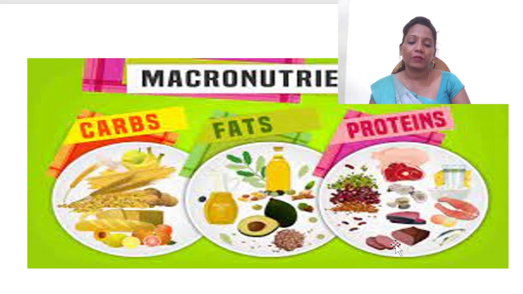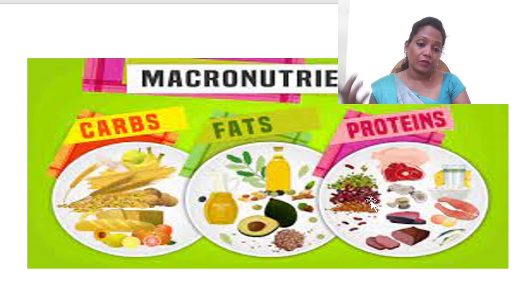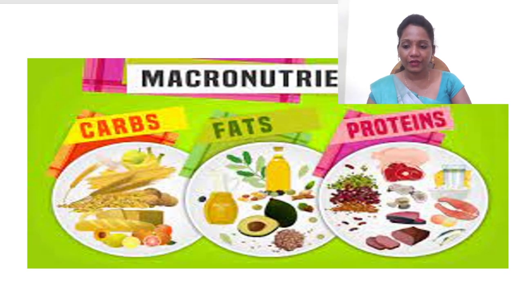If it is animal based, we have fish, mutton, chicken, egg, everything. Or protein can be obtained from plant based sources also, like all pulses. So I think we have got enough information about macronutrients.